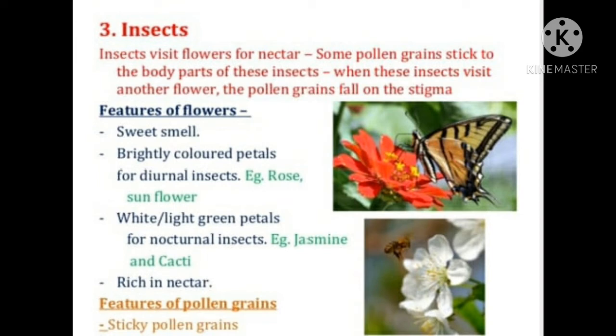Now features of flower. They have a sweet smell so that they attract insects and birds. Brightly colored petals also attract insects, for diurnal insects. Diurnal means those which are active during the day. For example, rose and sunflower. White or light green petals are for nocturnal insects. For example, jasmine and cacti.